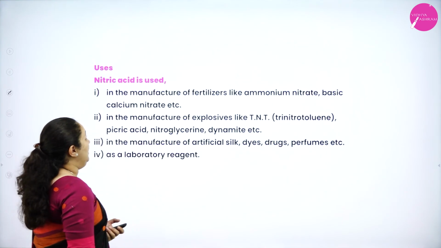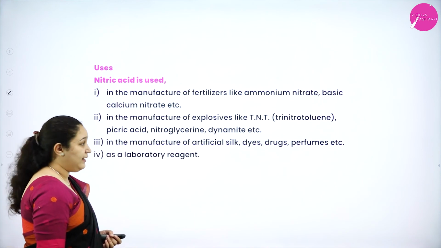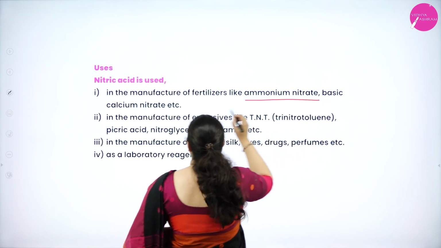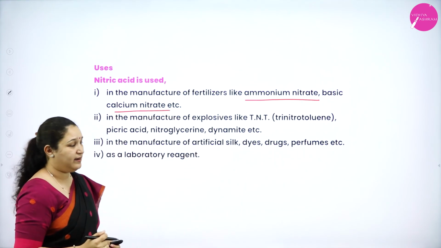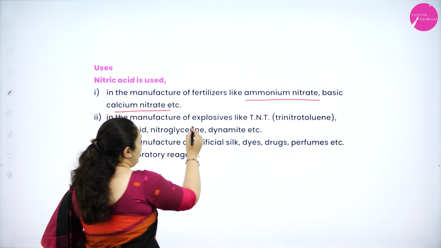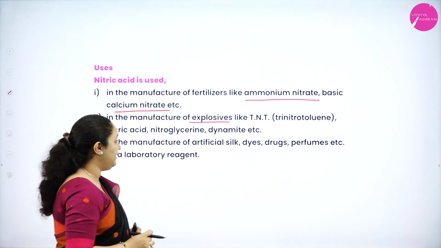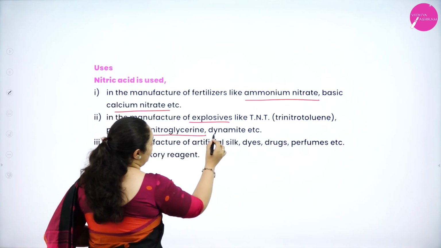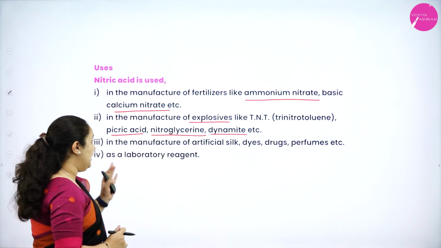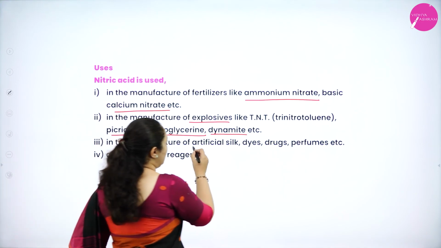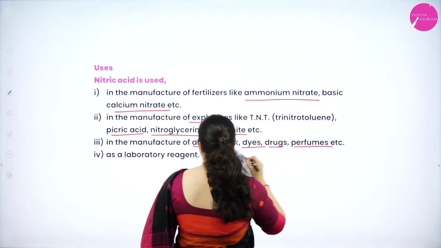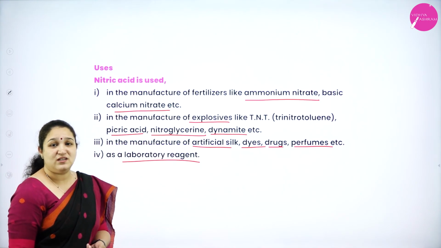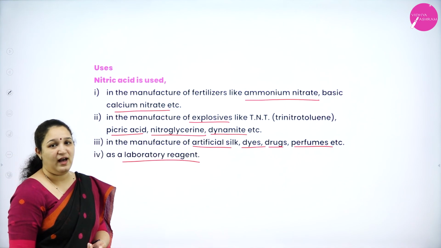Next, uses of nitric acid. In the manufacture of fertilizers like ammonium nitrate and calcium nitrate, we are using nitric acid. It is used in the manufacture of explosives like TNT, nitroglycerin or dynamite. Next, it is used in the manufacture of artificial silk, dyes, drugs, perfumes, and also as a laboratory reagent. So these are the uses of nitric acid.